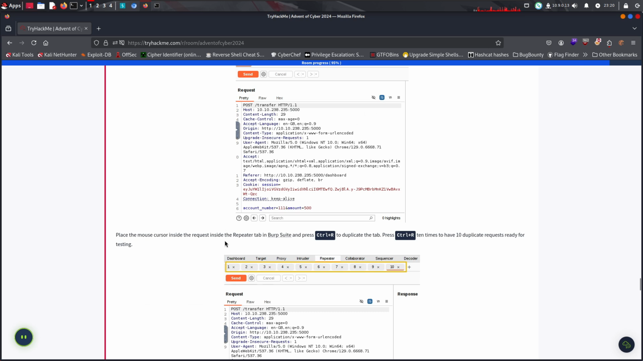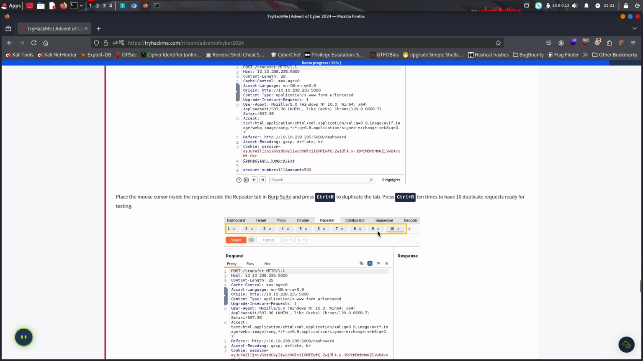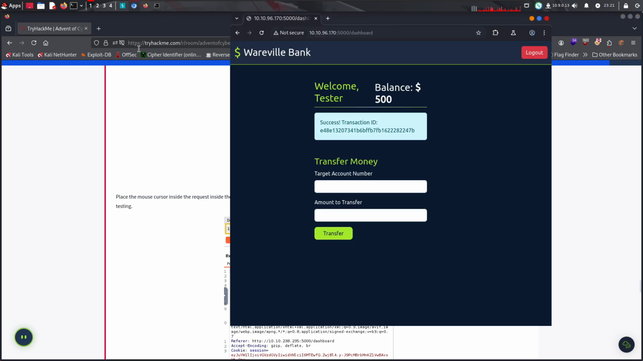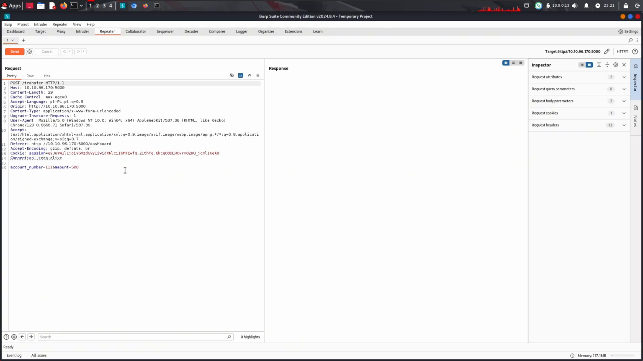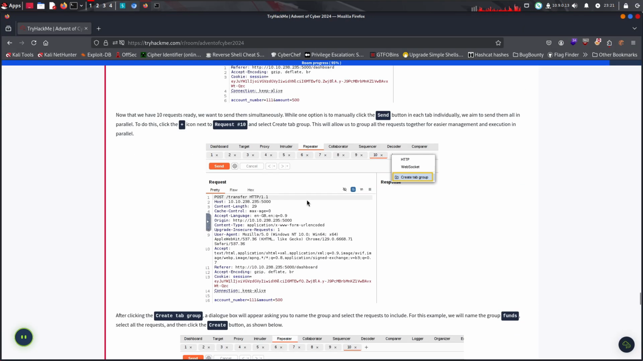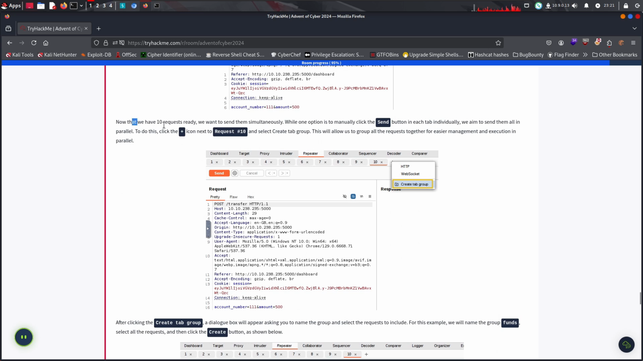Place the mouse cursor inside the request inside Burp, press Ctrl+R to duplicate the tab, plus 10 times, to have 10 duplicate requests ready for testing. Alright, so we're going to need 1, 2, 3, 4, 5, 6, 7, 8, 9, 10. Alright, 10. Now we have 10 requests ready, and we want to send them simultaneously.